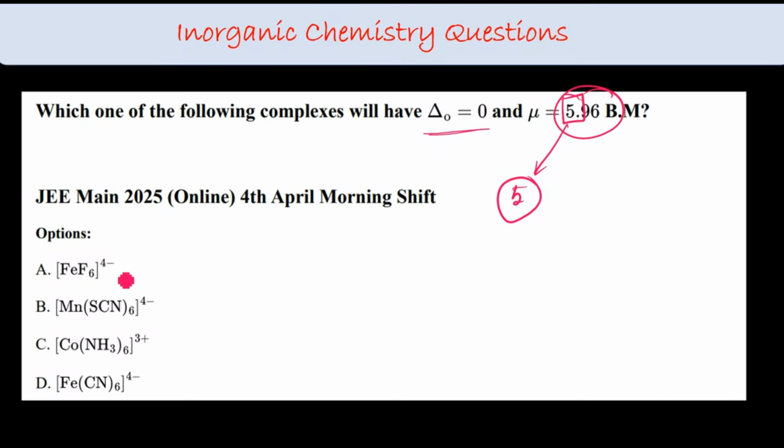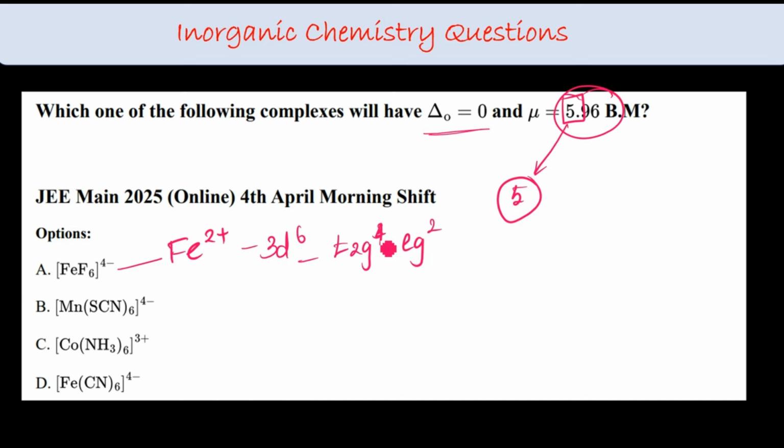So [FeF6]4-, Fe2+, right? There is a possibility of unpaired electrons because a weak field ligand is present. So Fe2+ has 3d6 configuration, weak field ligand, which is t2g4 eg2.